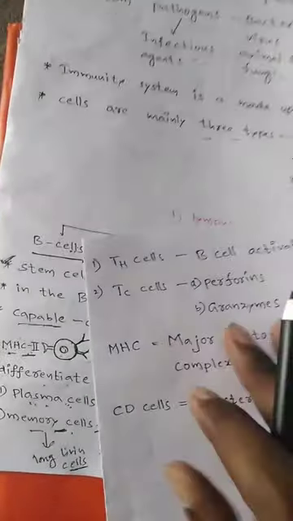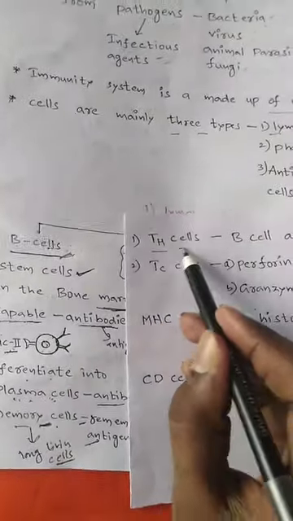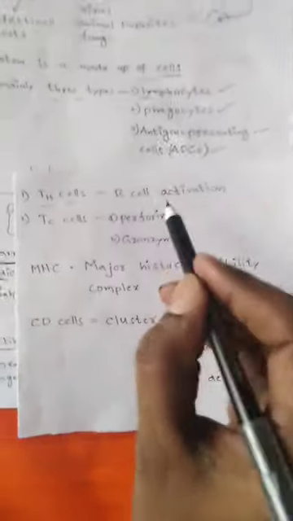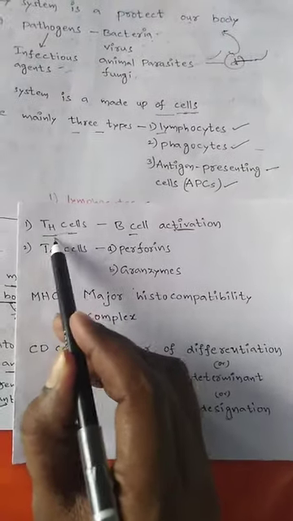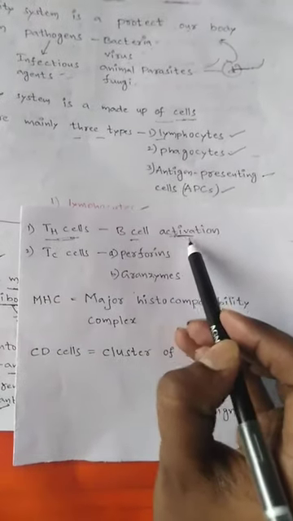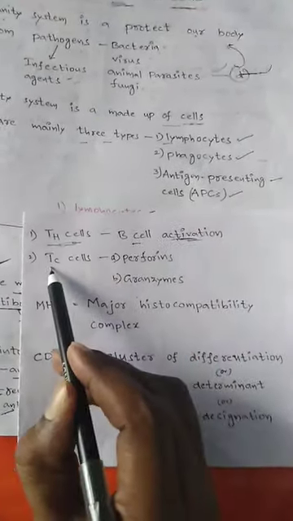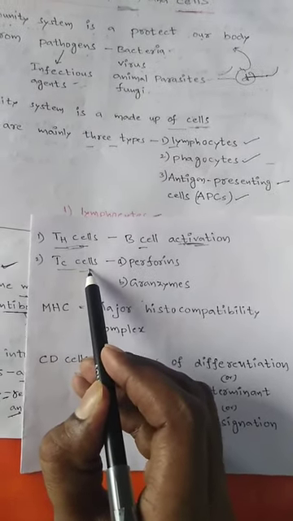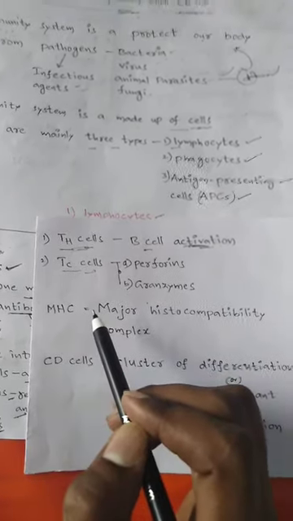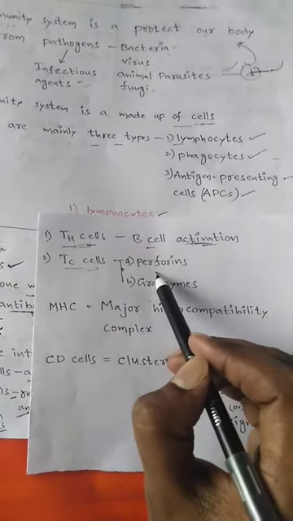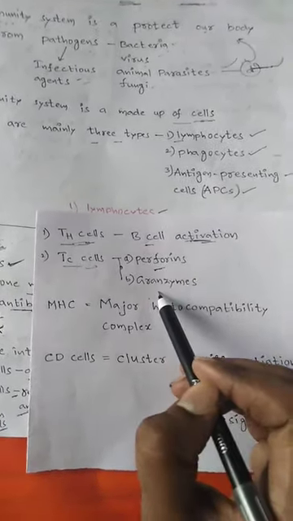TH cells are useful in B cell activation, and TC cells are useful in releasing two kinds of cytotoxic proteins, called perforins and granulins.